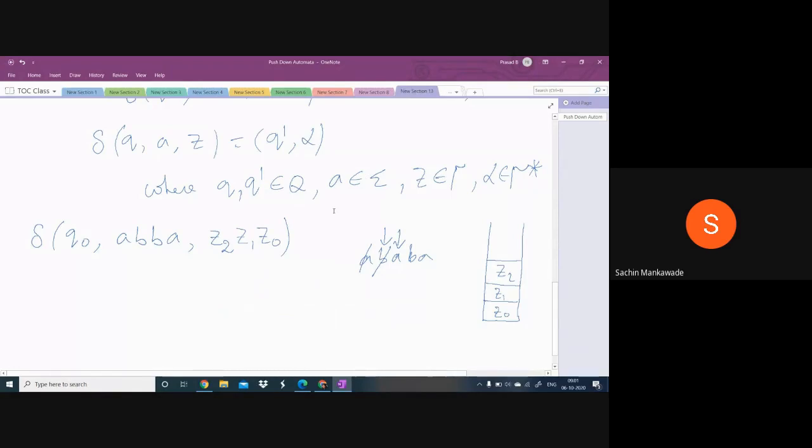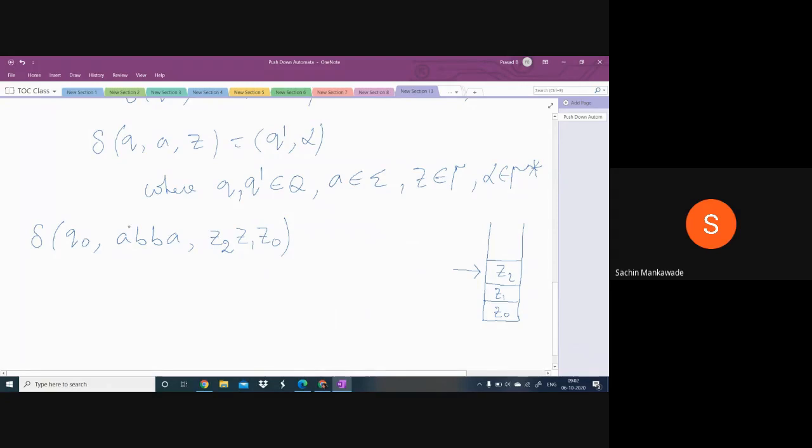And in every transaction, the PDA takes the topmost symbol from the stack. Even though there are 100 symbols, every time the PDA takes the topmost symbol from the stack. At present, what is the topmost symbol here? Z2, Z1, Z0. You can see the topmost symbol is Z2.